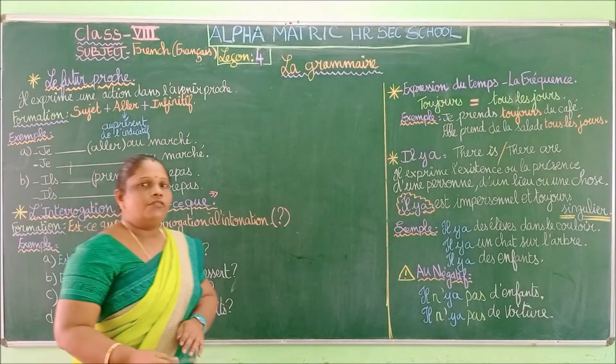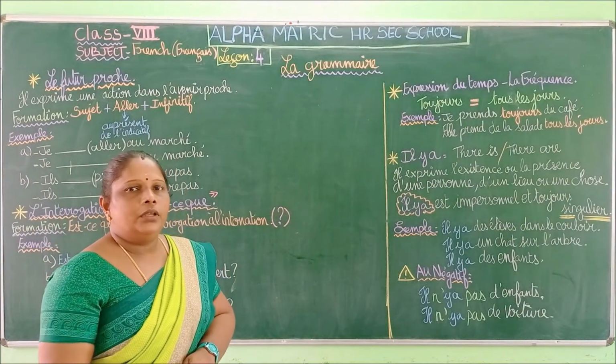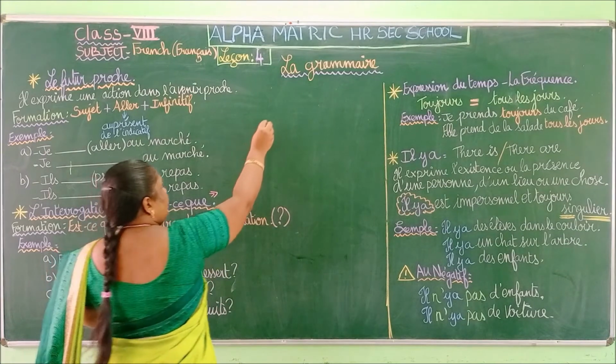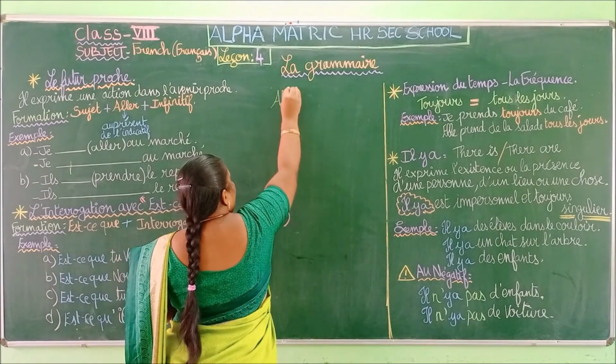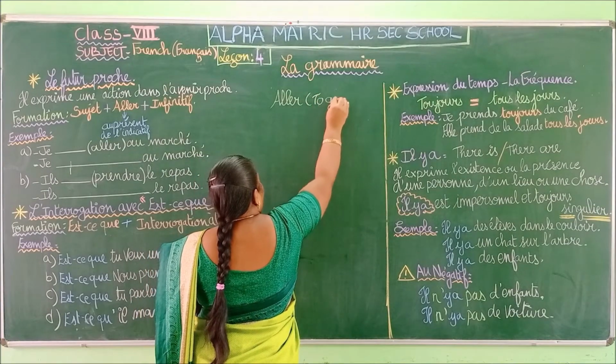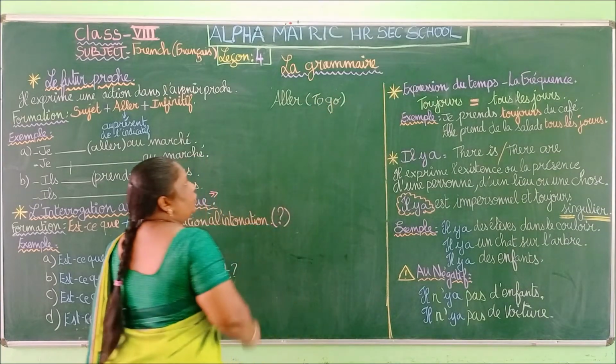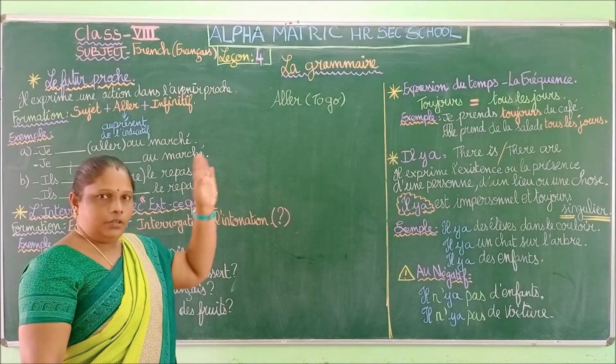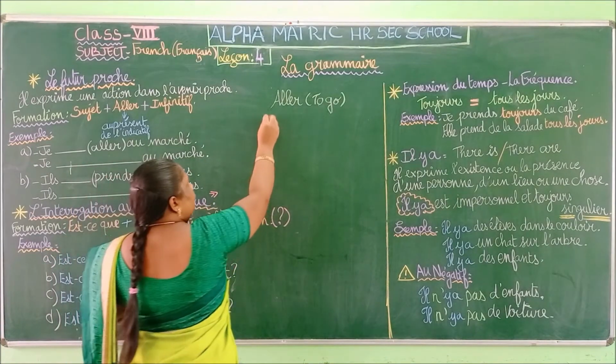So what is the verb aller in the present tense? Aller is to go. Okay, this is to go. So we are going to conjugate this verb in a rough column.